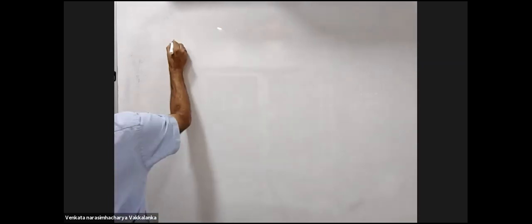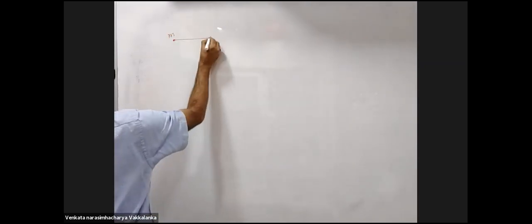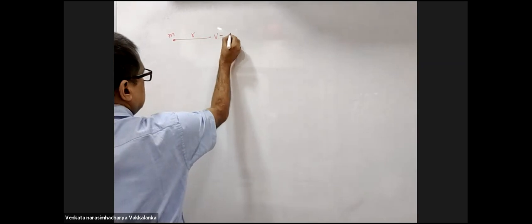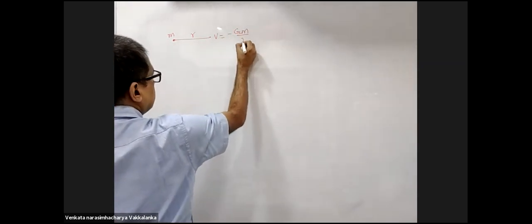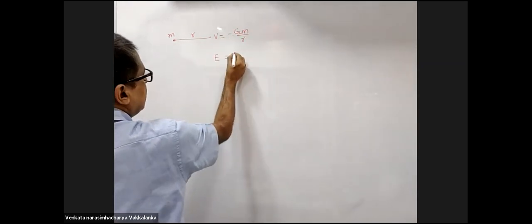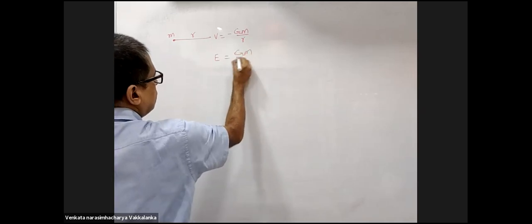Till now, whatever you have been dealing with is about point objects. You dealt with kinetic energy of a point object, force between two point objects, potential energy between two point objects, and field because of a point object. None of them were extended bodies. But then, if it were a point object, what did you tell me potential was? Minus Gm by R. What will field be? Gm by R.